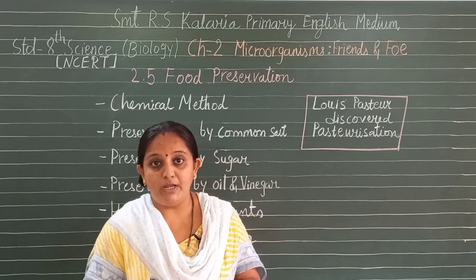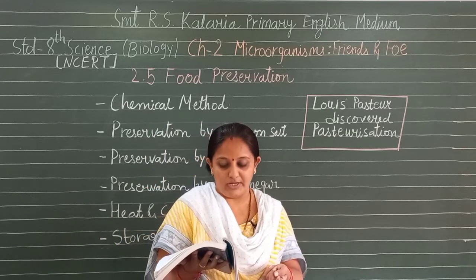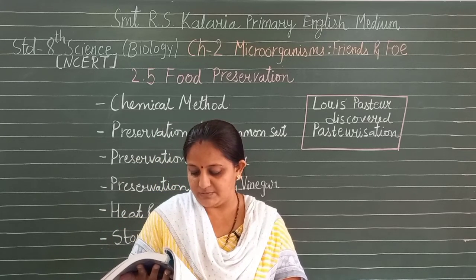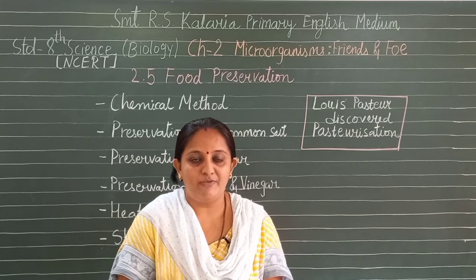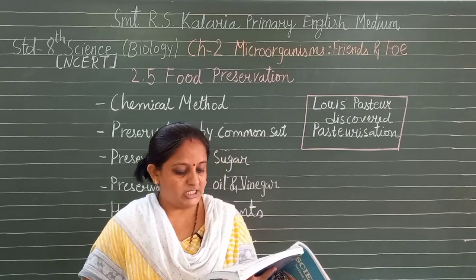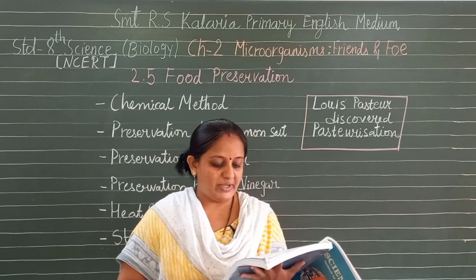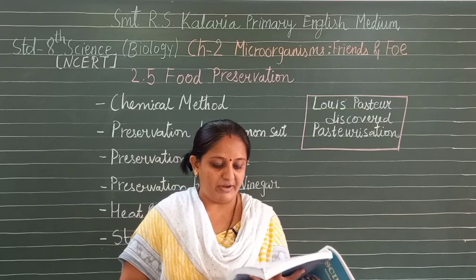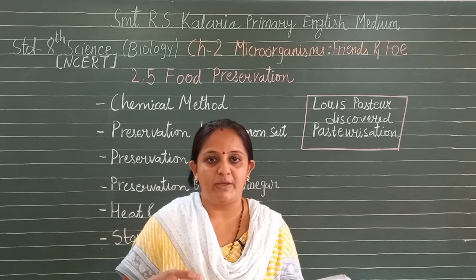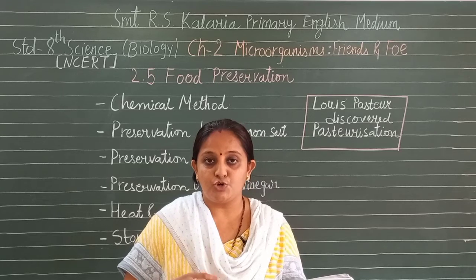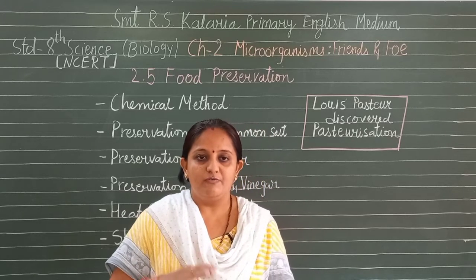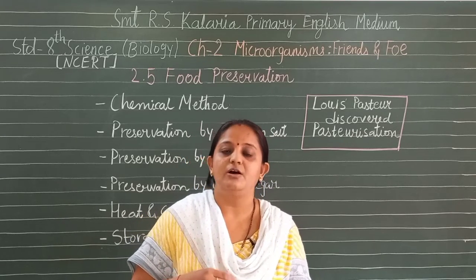Food poisoning could be due to the consumption of food spoiled by some microorganisms. Microorganisms that grow on our food sometimes produce toxic substances. They produce poisonous substances which reach the food and make the food poisonous, causing serious illness, and even death. So it is very important that we preserve food to prevent it from being spoiled. Food should be preserved because certain microbes grow in food, so it should be preserved in such a way that the quality of the food does not change and it remains in good, eatable condition.